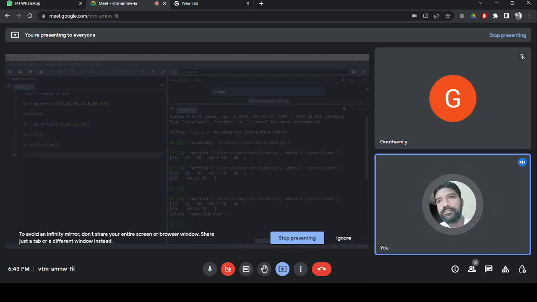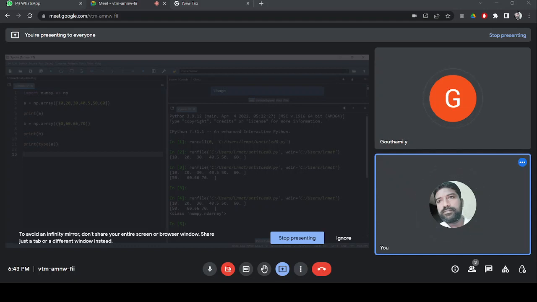We are just discussing yesterday's class, that is the previous class on NumPy. Some confusions are there. We have started discussing that. Now what we started discussing is the program that you are seeing in front of your screen, which is using the array function. You can create an array of NumPy. It stores a list of values. The values should be homogeneous. Homogeneous means only one type of data.